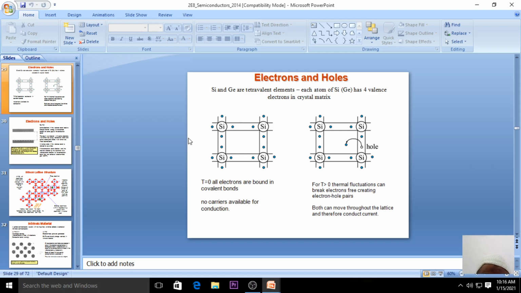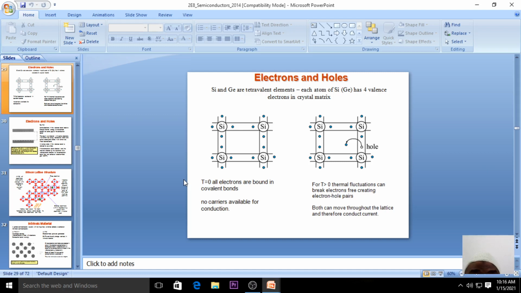Now you can see this figure. At zero temperature, when you talk about silicon, at 0 Kelvin, all the electrons are bonded, and we already know that silicon has covalent bonding. So no carrier is available for conduction. At T equal to 0 Kelvin, the silicon material exhibits the property of an insulator, right?